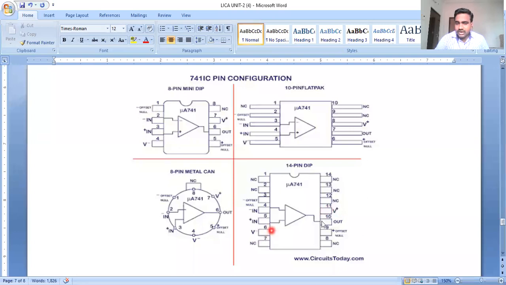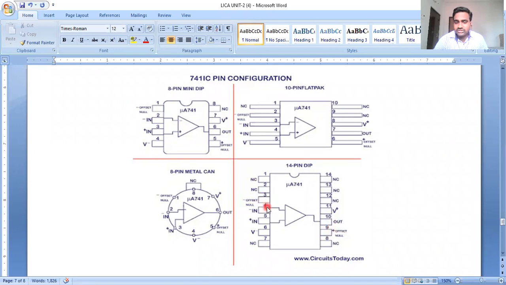The 6th pin and 11th pin we will discuss as the bias voltages, and the 10th pin is the output voltage, where we can see V0. Next, the discussion is offset null. The 9th pin and 3rd pin are the offset null.